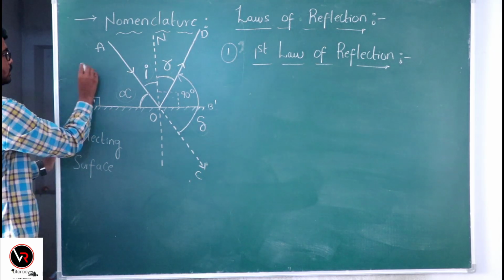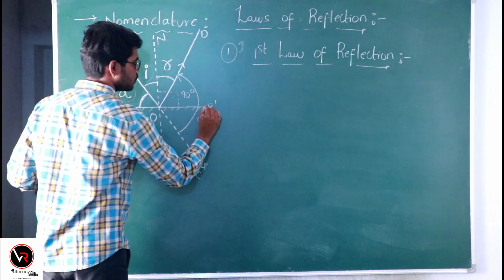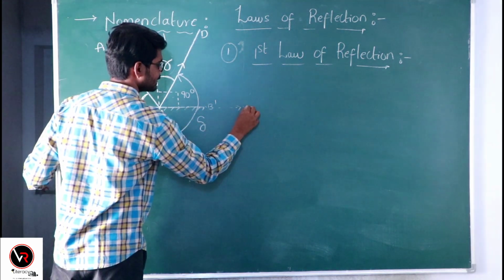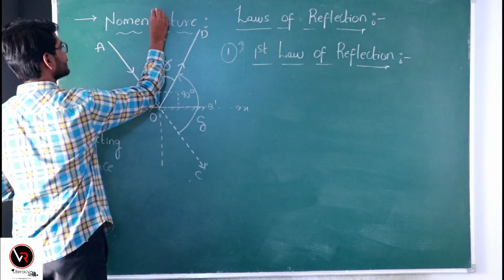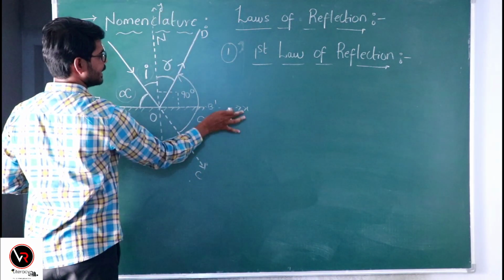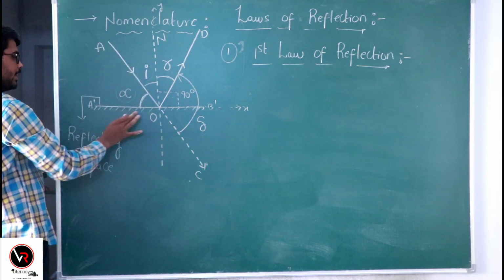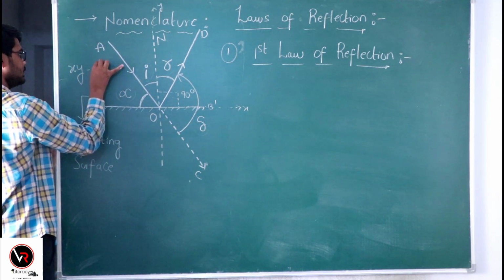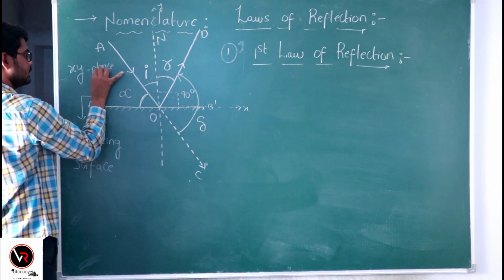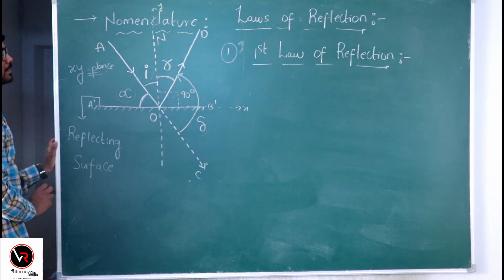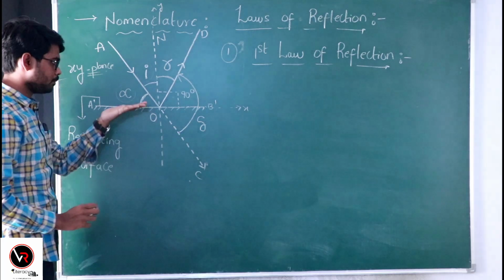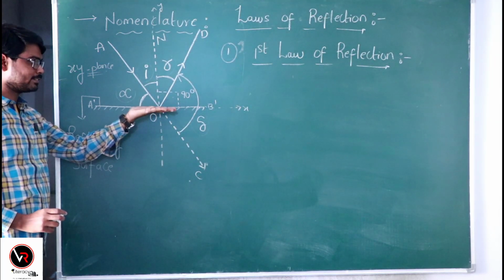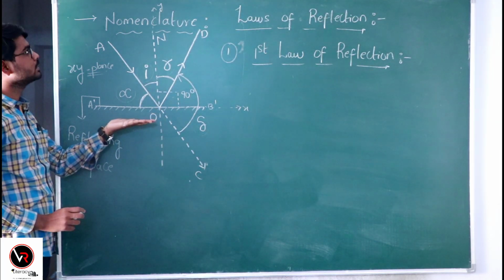Take this one as the x axis and this one as the y axis, and call this plane the xy plane. The plane mirror is placed along the x axis.